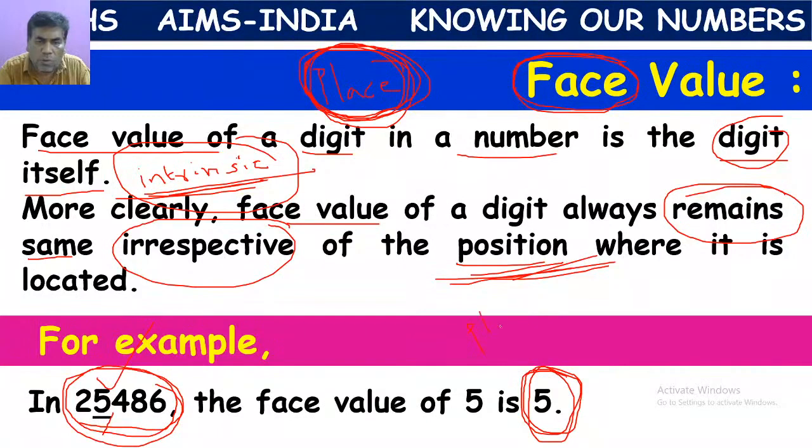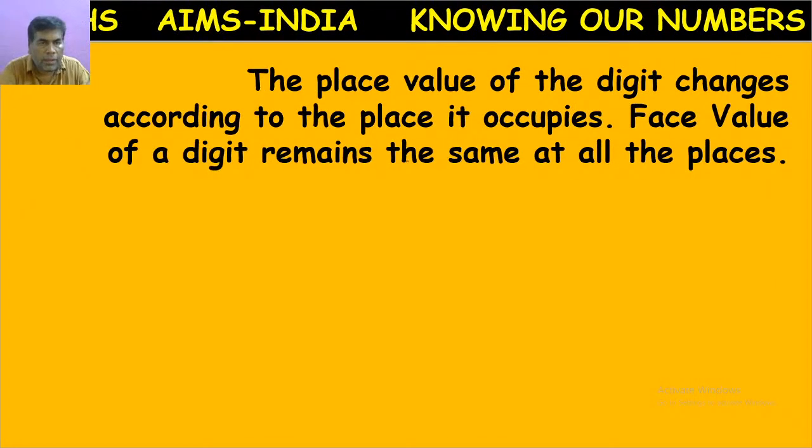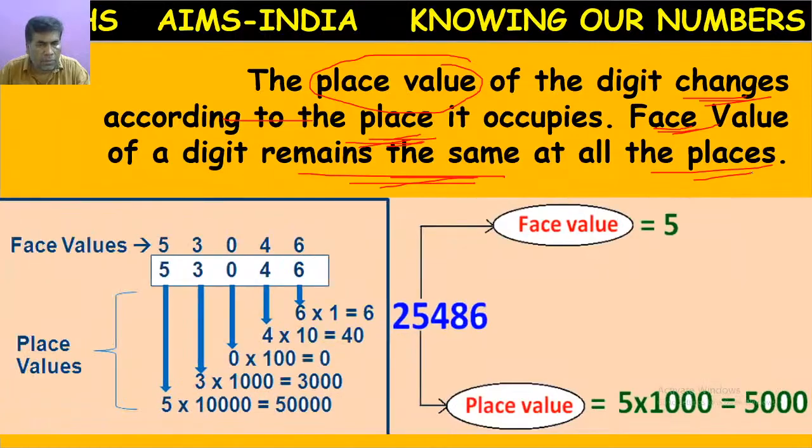If they ask place value, as it is in the thousands place, its place value is 5,000. But if they ask face value, it is always 5. The place value of a digit changes according to the place, but face value remains the same at all places. You can better understand by this example.